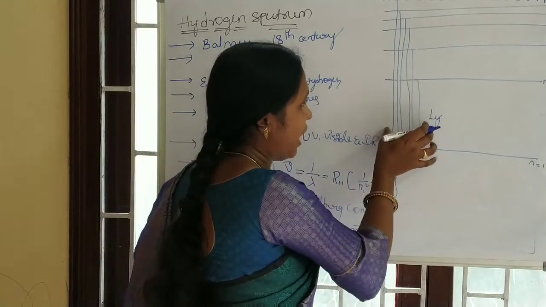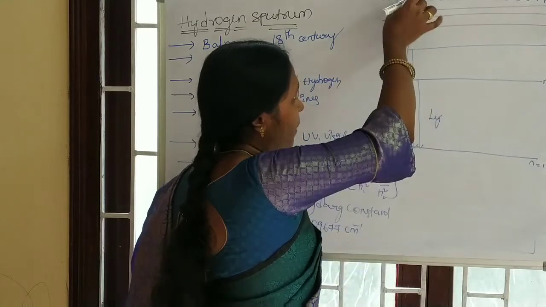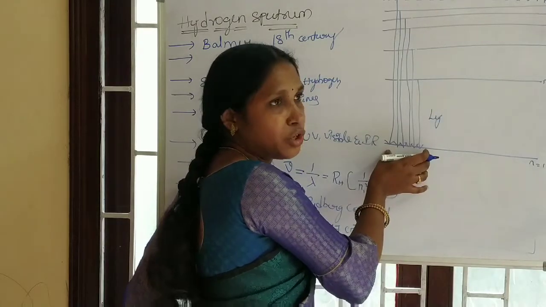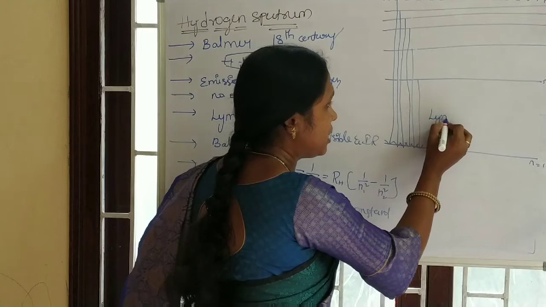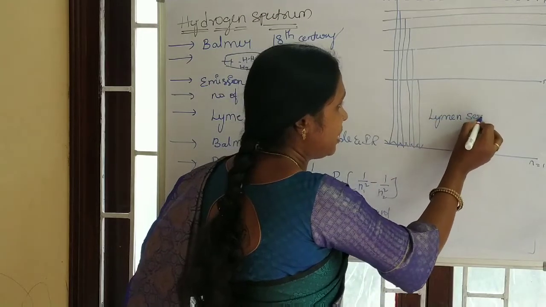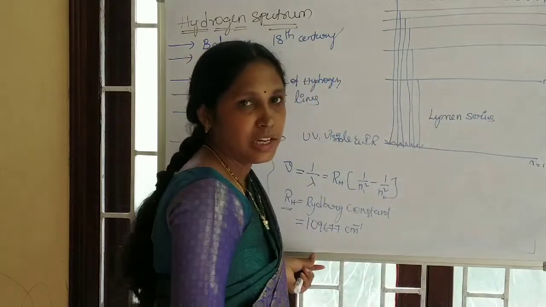The series of lines obtained by the dropping of an electron from a higher energy state to the first energy level is known as the Lyman series.